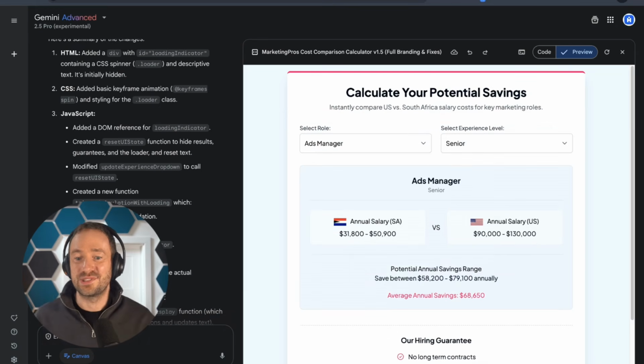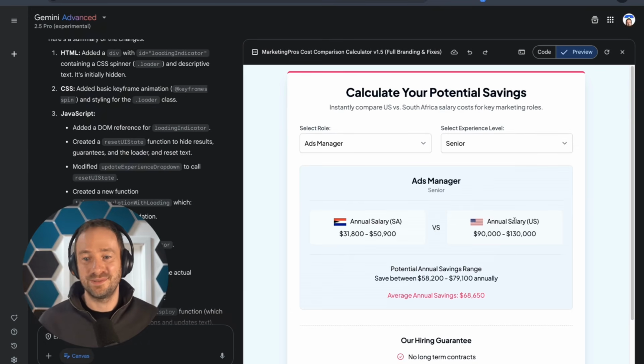It could help your conversions if you had something like this on your website as marketing pros, right? The problem that a lot of people have. I'm thinking back to when we had our SEO agency, so many SEO companies had these calculators, like how much money can you make with SEO if you rank for your keywords. It was pretty cool, but back then it cost money to build this.